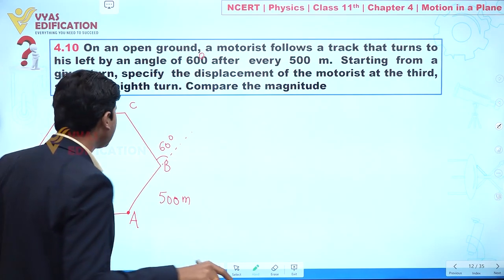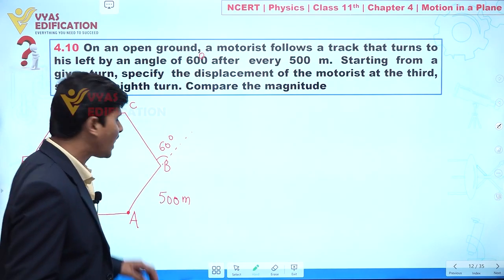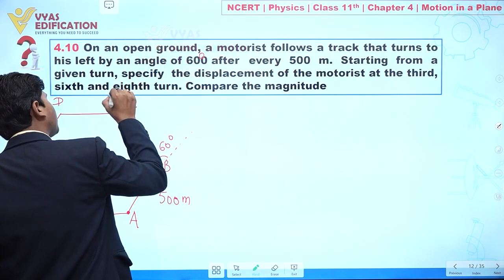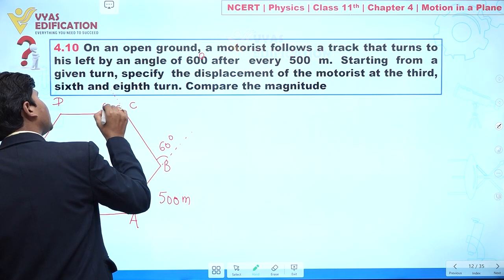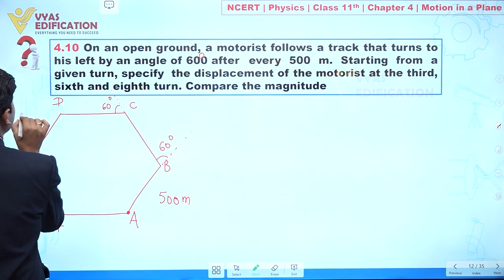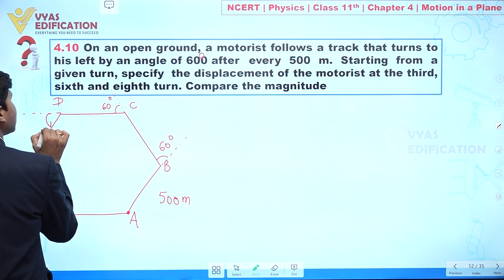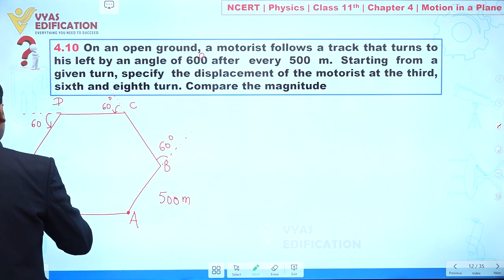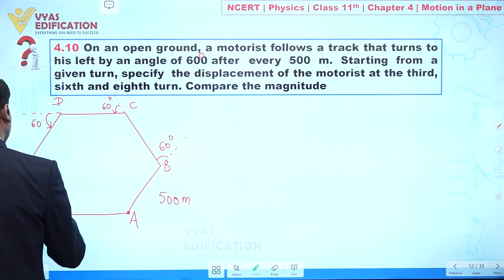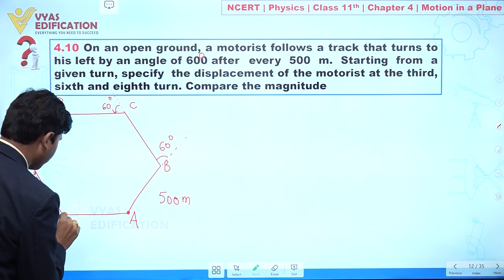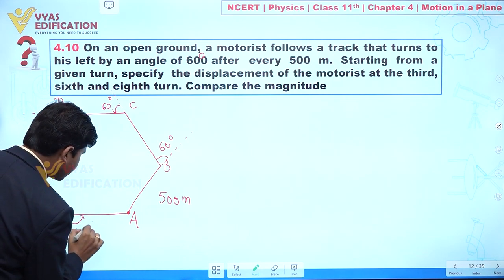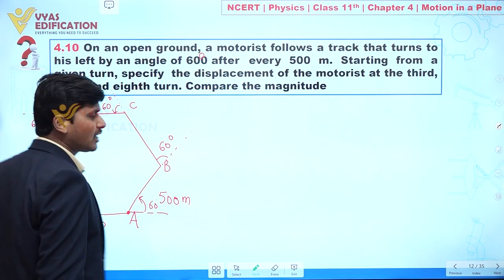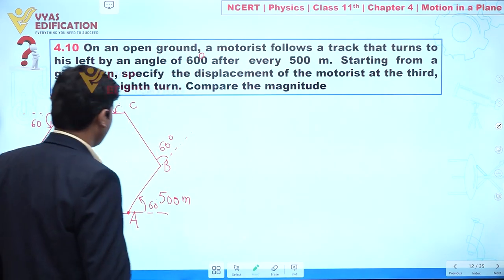Again, after taking a 500 meter turn, I am assuming here all the sides have the same length. So again, after this one, he is taking a 60 degree turn. At D again, he is taking a 60 degree turn to his left. This is also 60 degree. This one is also 60 degree to the left. This is again 60 degree, and this is also 60 degree. Clear to everyone? Now listen carefully.